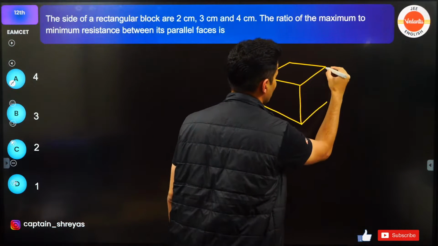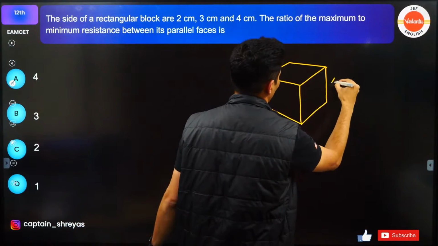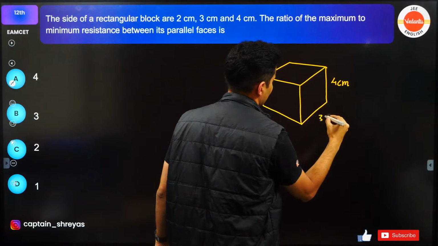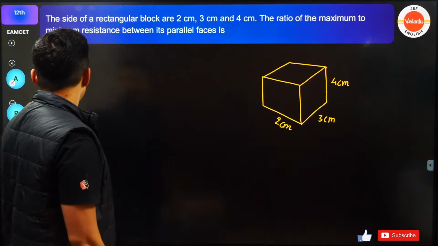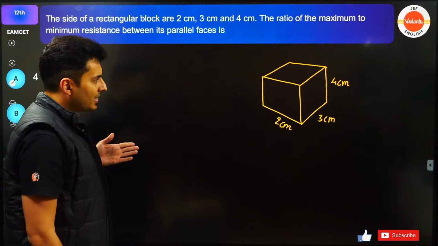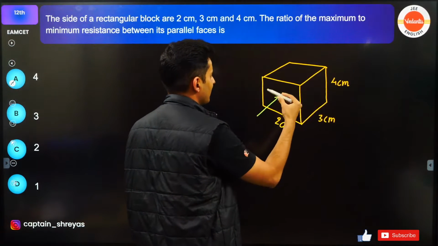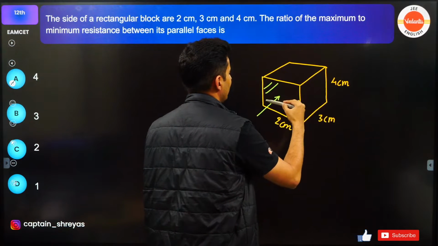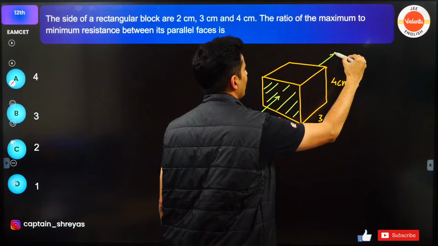Not exactly a cube, sorry, cuboid. So one side is, let's say, 4 centimeters, then there is 3 centimeters, then there is 2 centimeters. So imagine passing the current like this. If you pass the current like this, then this will be the area. This will be the area that you will be considering because the current will come out from here.